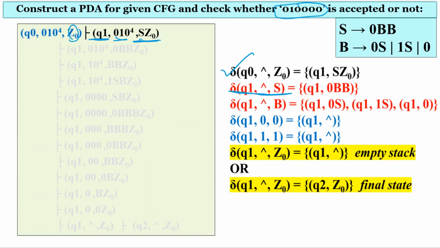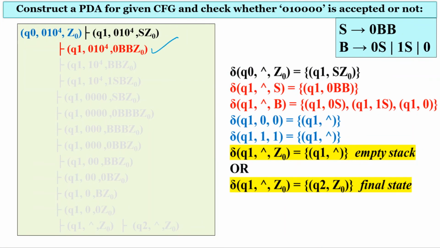Corresponding to S, we are at q1, and without reading any input symbol, with S on the stack top, we move to q1 and replace S with this transition only. We have only one right hand side of S, so we can easily write the corresponding transition.